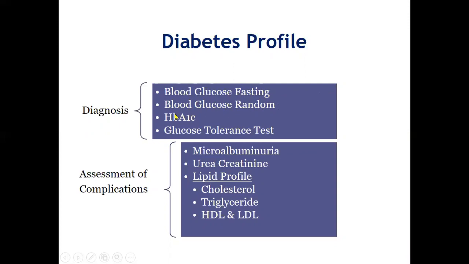If it is less than 140, the patient is normal. For HbA1c, up to 6.4 is normal, but if it is more than that, then the patient is diabetic. Also, the question may be asked: what is the parameter useful for assessment of the blood glucose level in the past 3 months? This you already know, that is the HbA1c.